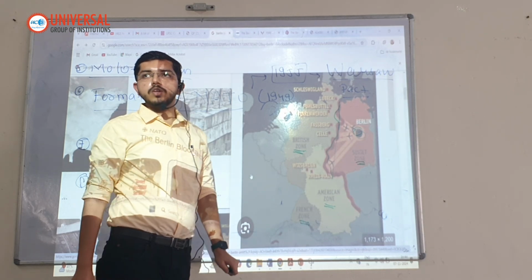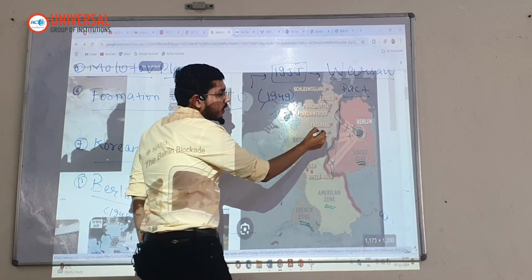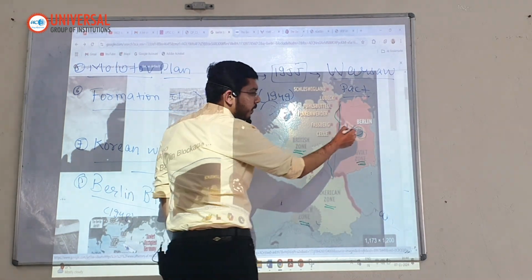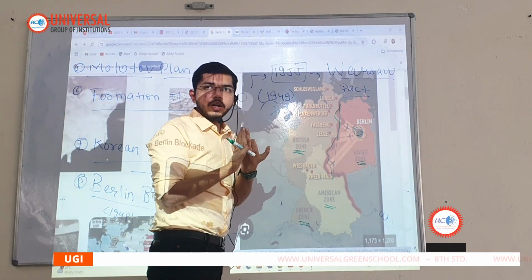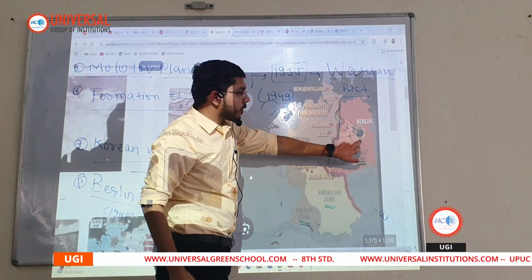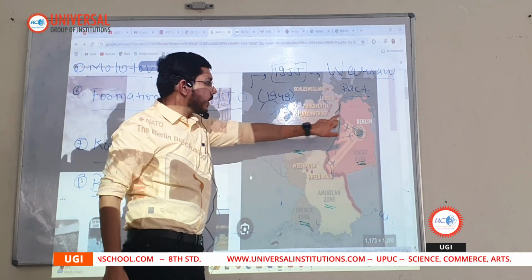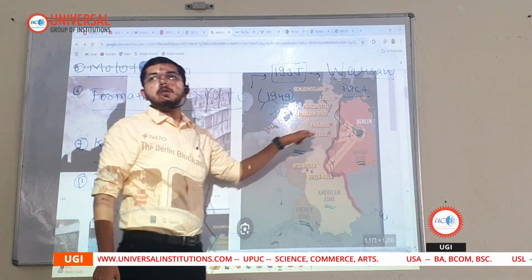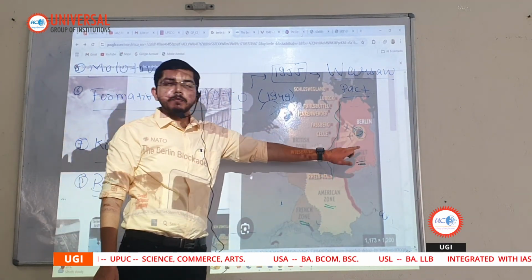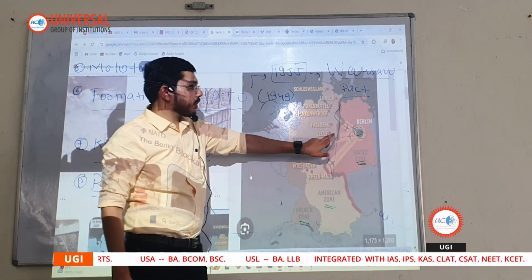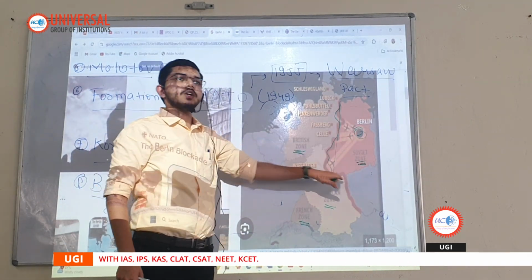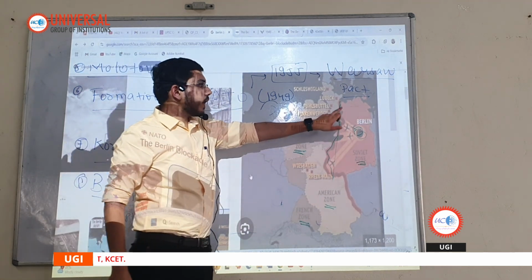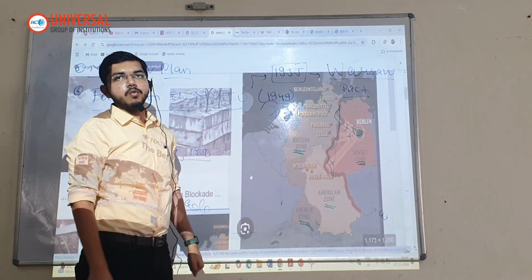The Berlin Wall was therefore created. The Soviet Union felt that if Berlin was blockaded, then the lack of supplies would automatically lead the American and British forces to exit Berlin. But that did not happen. What the US did was start air supplies to Berlin. Therefore, the Berlin blockade of the Soviet Union failed. And instead, the Soviet Union built the Berlin Wall.